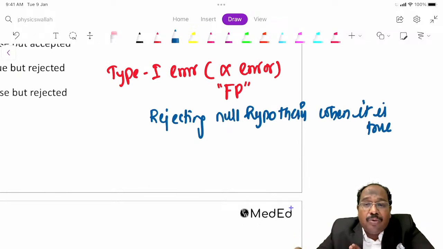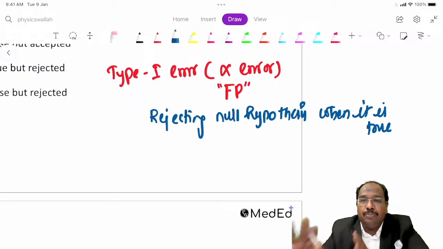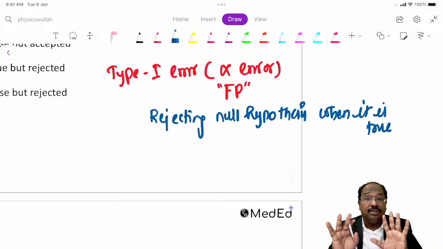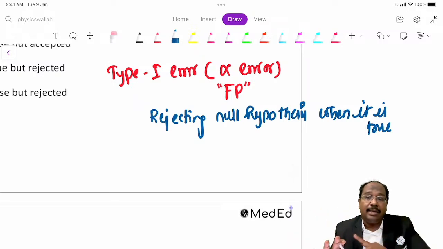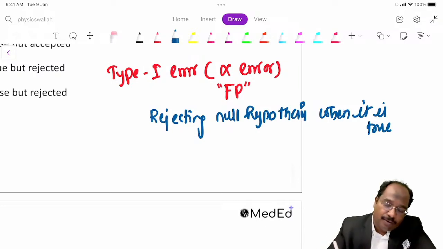That means both the groups are same. You are falsely concluding that one group is better than the other group. This is type 1 error. Reject null hypothesis when true means both the drugs are same, but you are falsely concluding one drug is better than the other drug. Okay, fine.